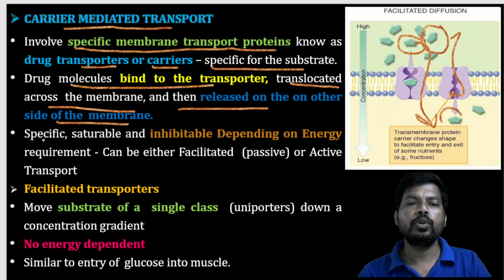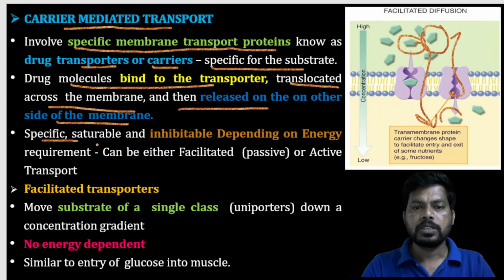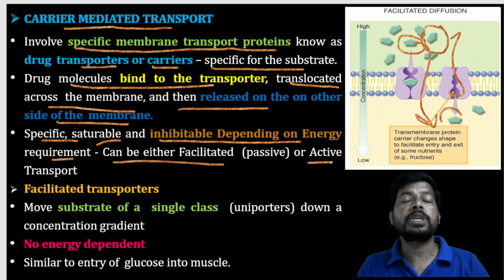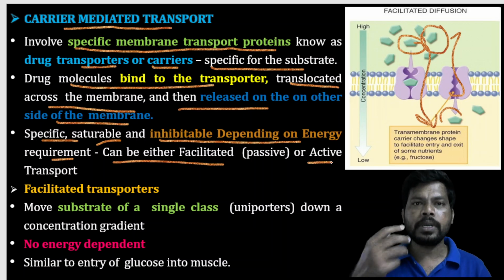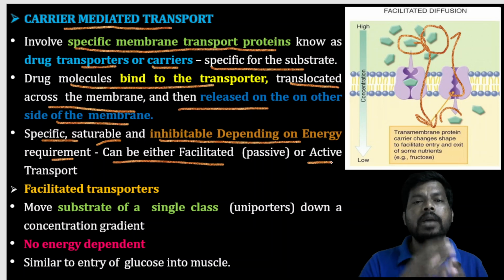Carrier mediated transport is specific, saturable and inhibitable, and depending on energy requirement, can be either facilitated or active transport. It requires transporters, carrier molecules, for drug absorption.